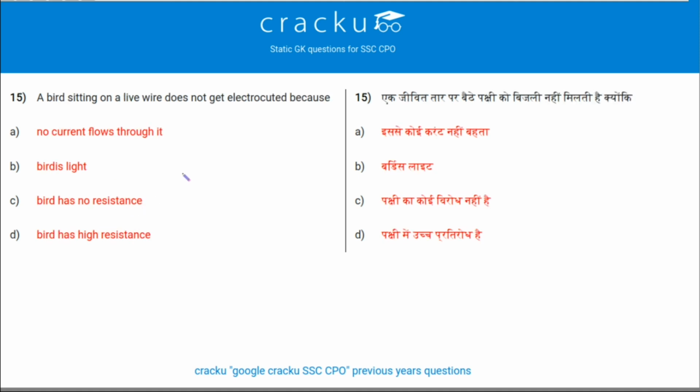Next question. A bird sitting on a live wire does not get electrocuted because, if it sits on a live wire, first of all, a bird is not a good conductor of electricity, and if it only sits on a live wire, the circuit is not completed. So no current flows through it. So option A is the correct answer, as no current flows through it. Next question.